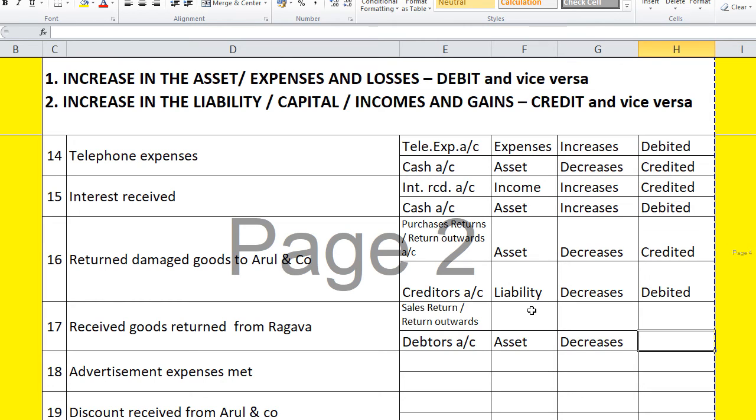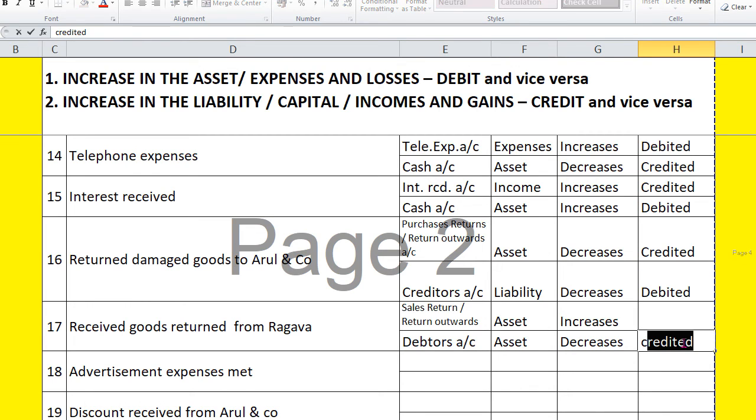Received goods returned from Raghava. That is, Raghava has returned the goods that we have received. So our goods stock account will increase. This is the point. Now you can tell me whether debtors is to be debited or credited.